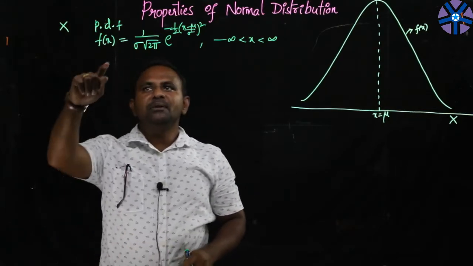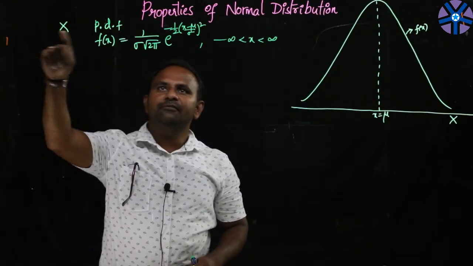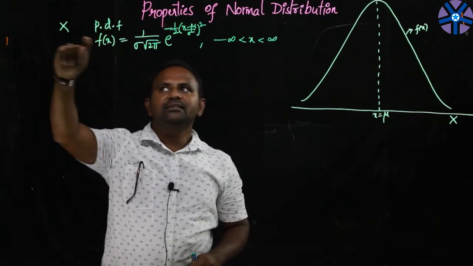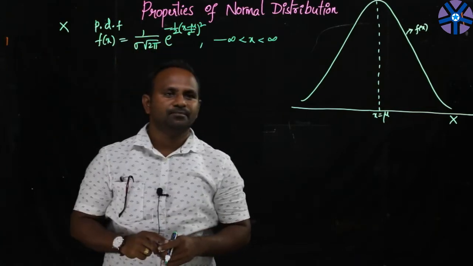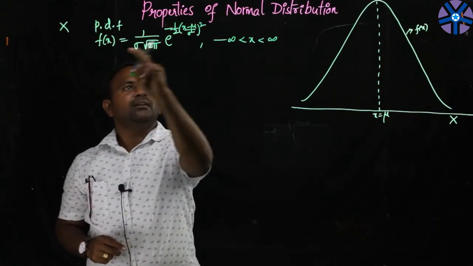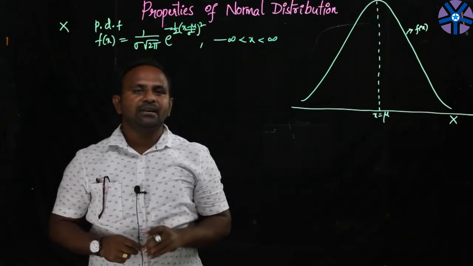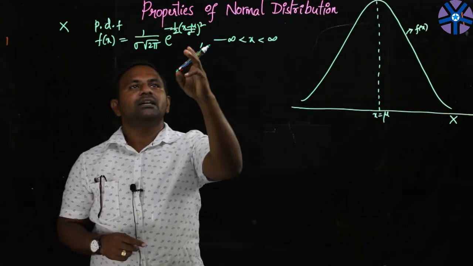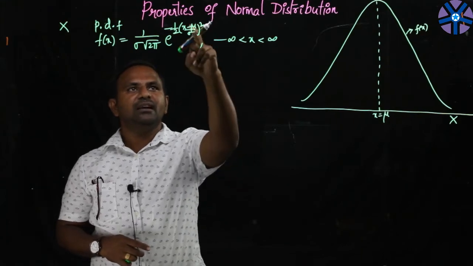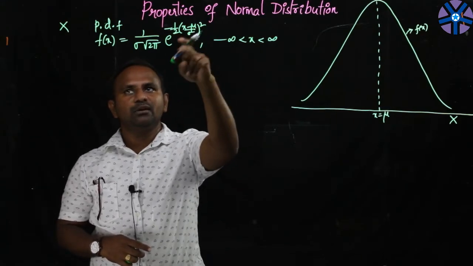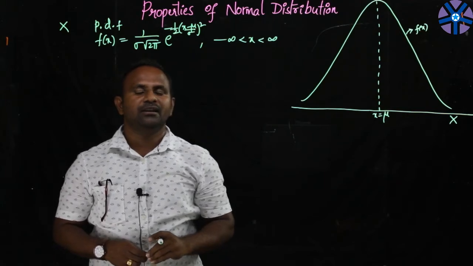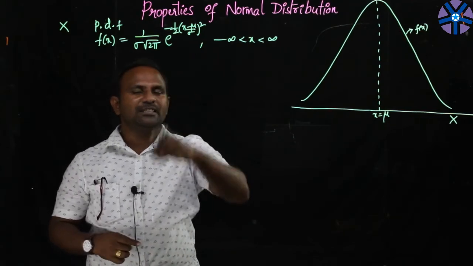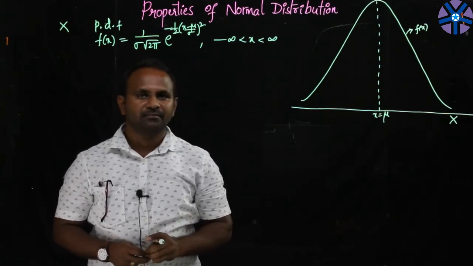So whenever the probability density function of any continuous random variable is in this way, we say that X is said to follow the normal distribution. And here in this function, mu and sigma indicate the mean and standard deviation of the distribution. So the mean and sigma are already included in the function itself. We are writing the function in terms of its mean and standard deviation.